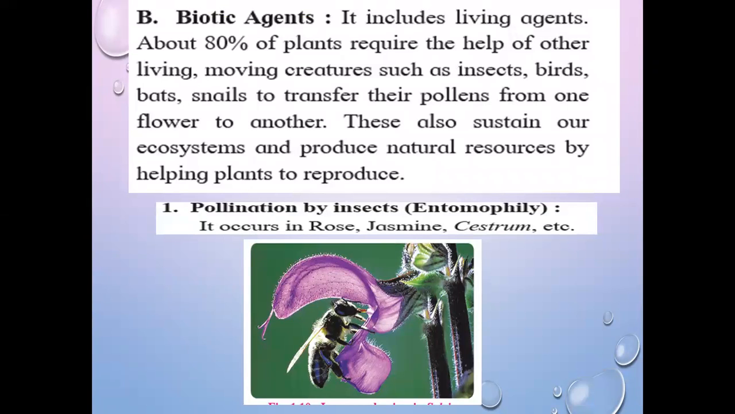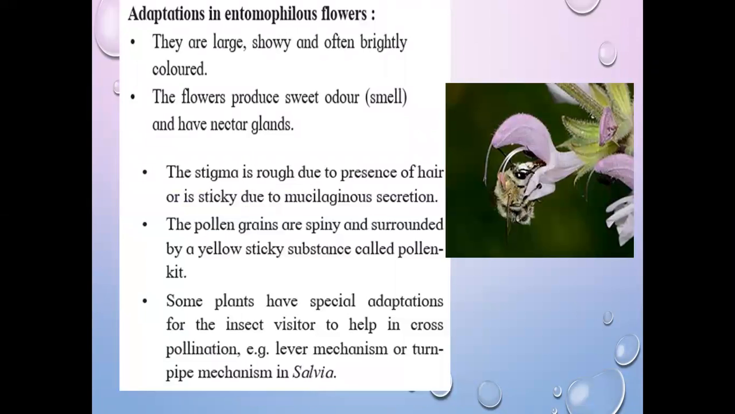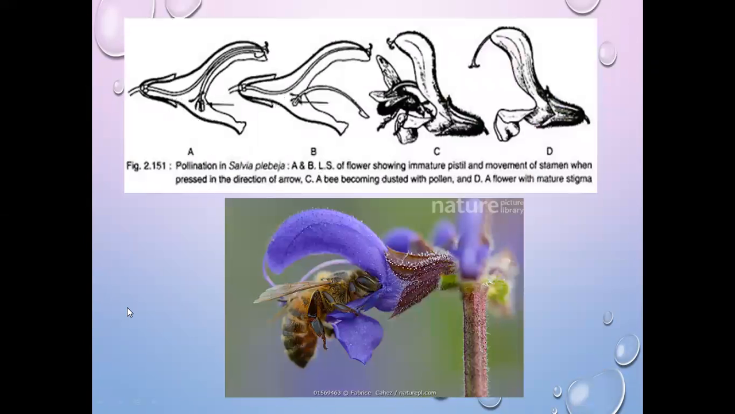The first type of pollination is pollination by insects, that is entomophily. We have discussed this already, and examples are rose, jasmine, cestrum, etc. To facilitate this type of pollination, there are some adaptations in entomophilous flowers. Here there are some points which we discussed already. Salvia is a well-known example of an entomophilous flower.